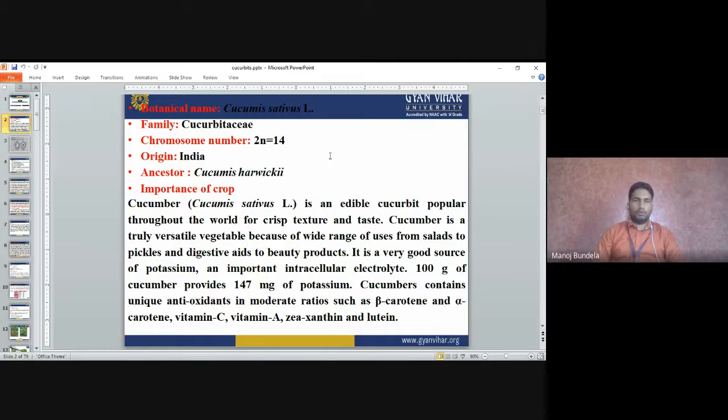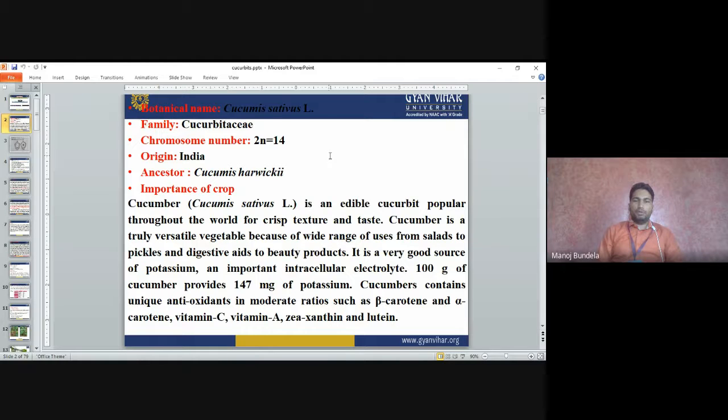Importance of the crop. Cucumber (Cucumis sativus) is an edible cucurbit popular throughout the world for its crispy texture and taste. Cucumber is a truly versatile vegetable because of its wide range of uses, from salads to pickles and digestive aids to beauty products.